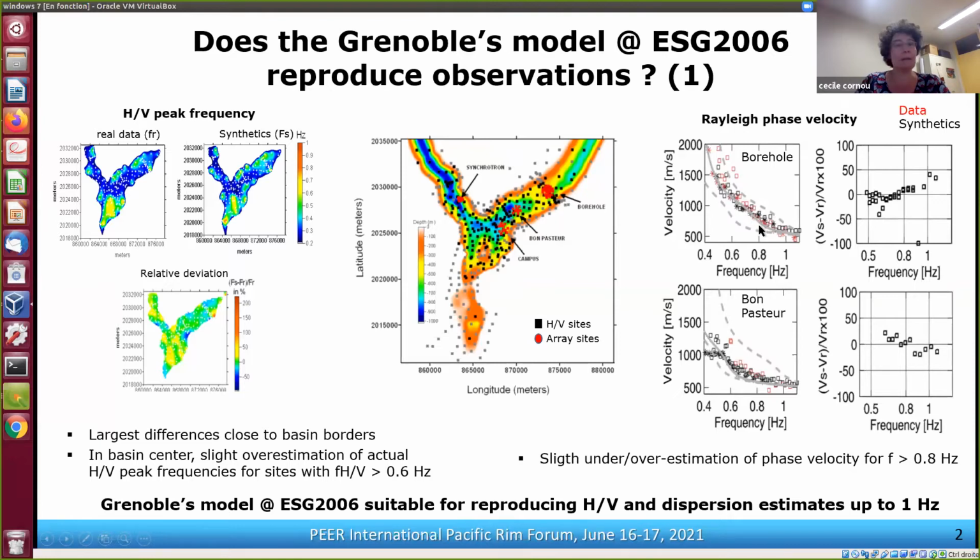And we can see that the ESG 2006 model quite nicely reproduces the observation in terms of phase velocities. However, we can observe from array to array that above 0.8 Hertz, usually we observe either a slight under or overestimation of the phase velocity. Anyhow, overall, this model that was proposed 15 years ago, we think this is very suitable to reproduce H over V and dispersion estimates up to 1 Hertz.